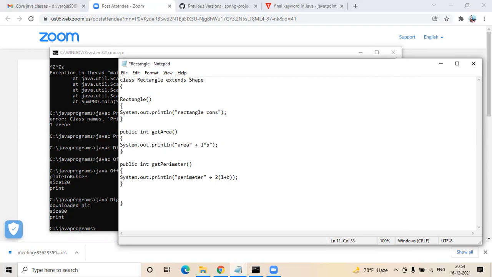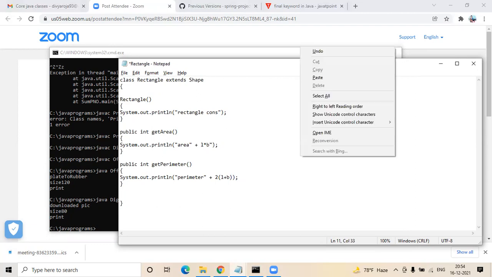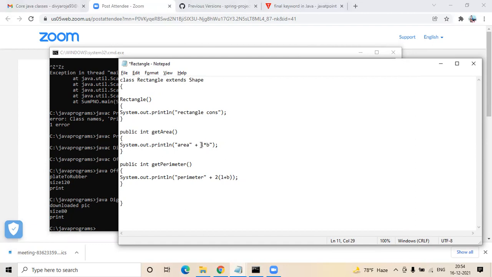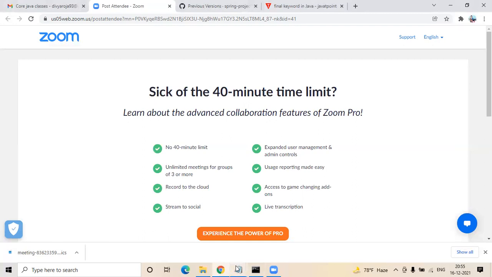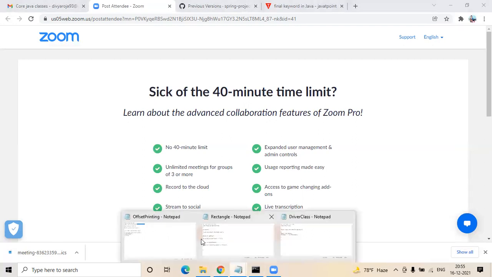Just paste it within double quotes so that we won't get an error. Now you can compile those classes.